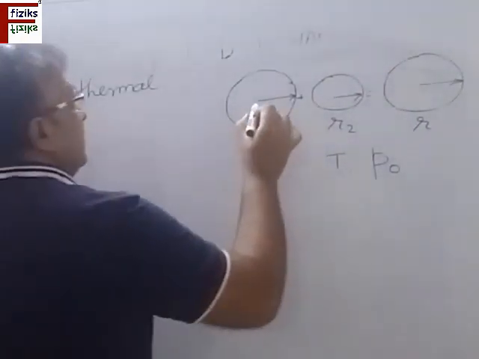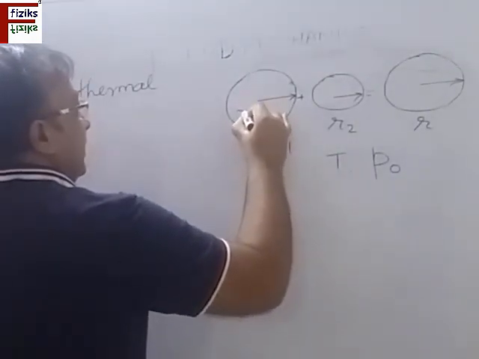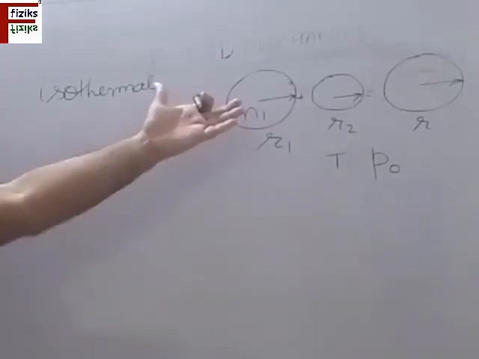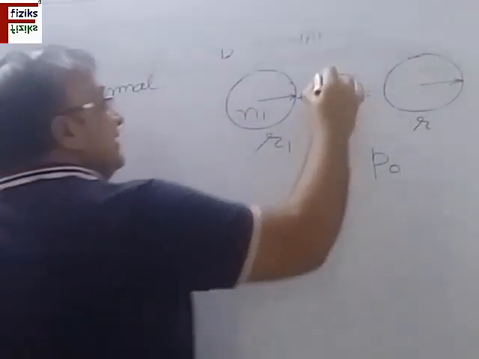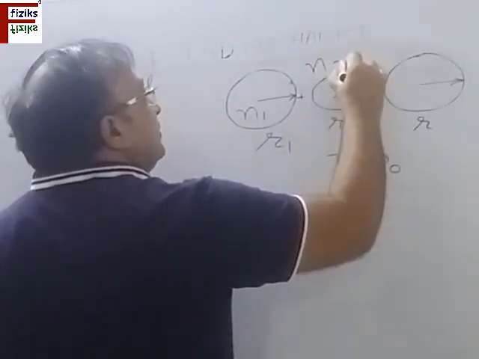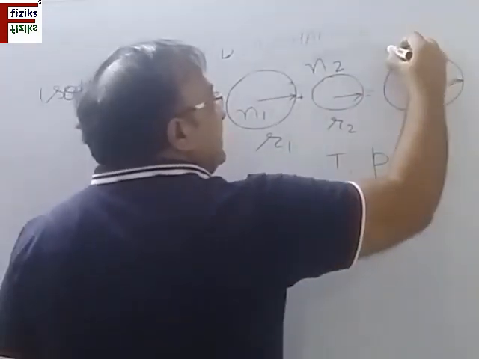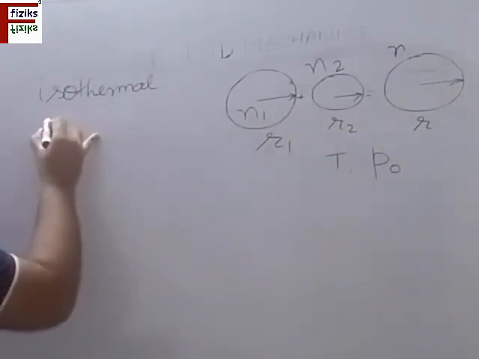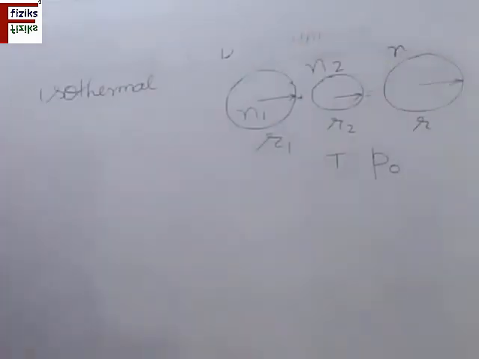Now suppose this bubble has n1 moles of air inside, this one has n2 moles of air, and the combined bubble has n moles. We know that the moles of air, or the mass of air, is conserved.